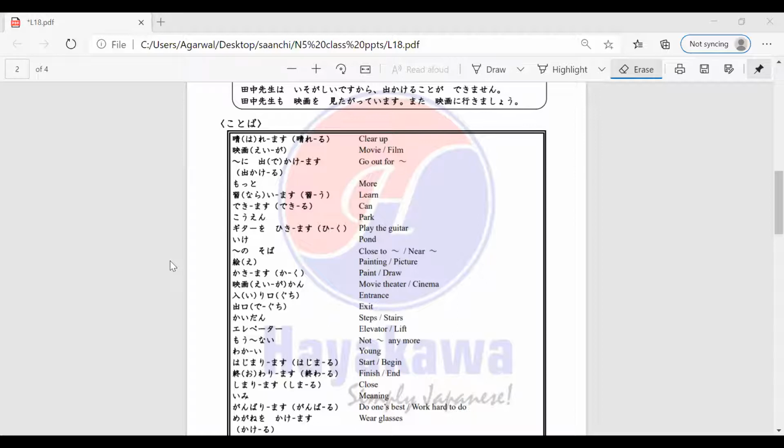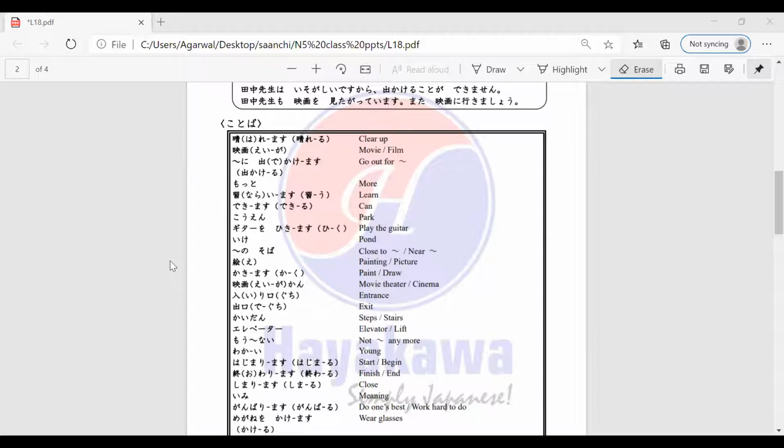The next word is something no soba, that is close to or near to. So soba over here is giving you the meaning of close to or near to. The next word is e, which is a painting or a picture. The next verb is kakimasu or kaku, which means to paint or draw.